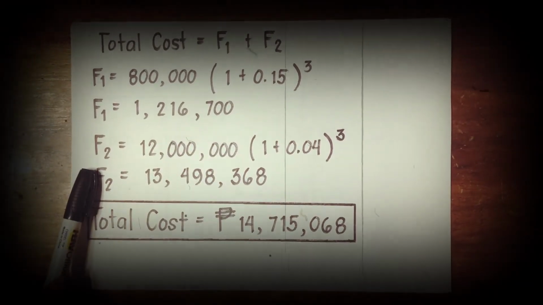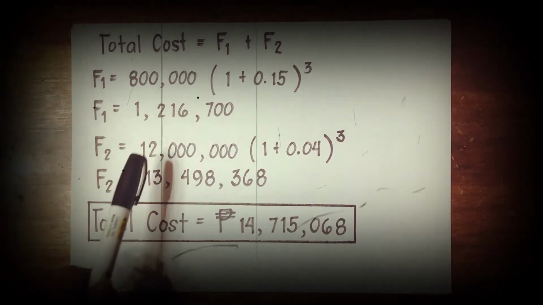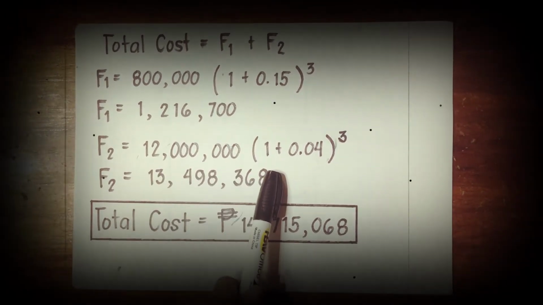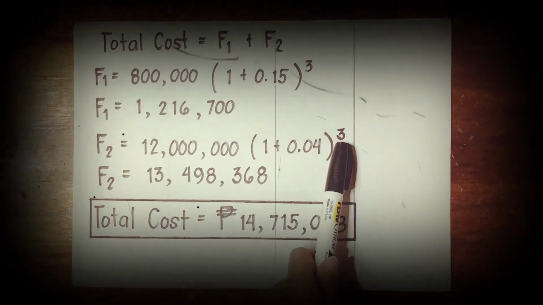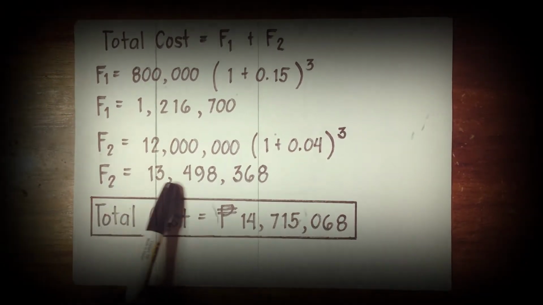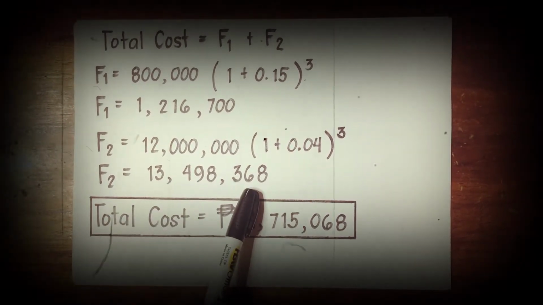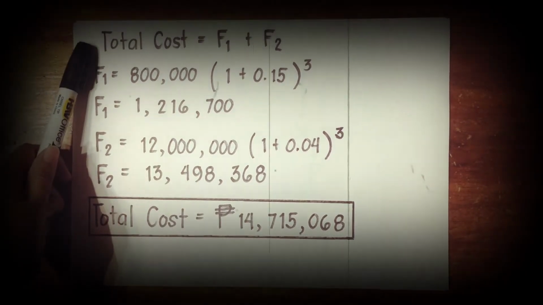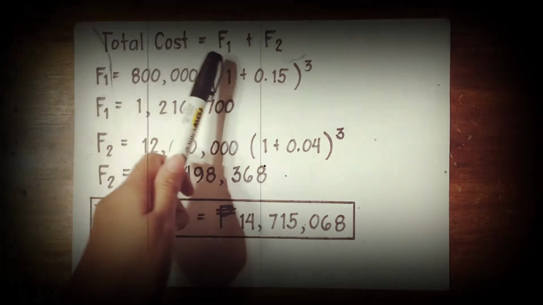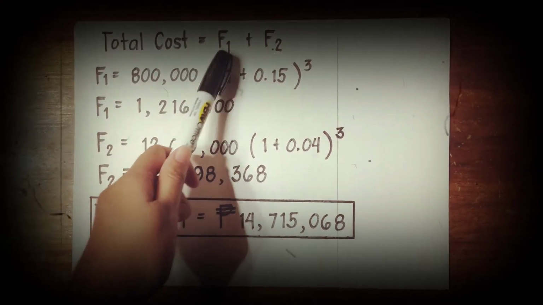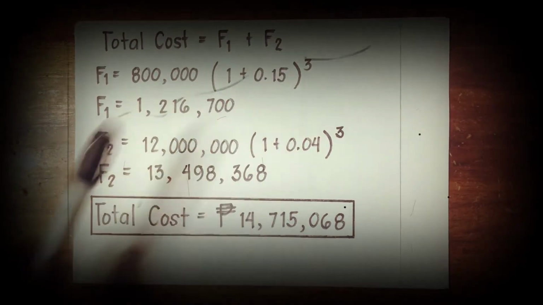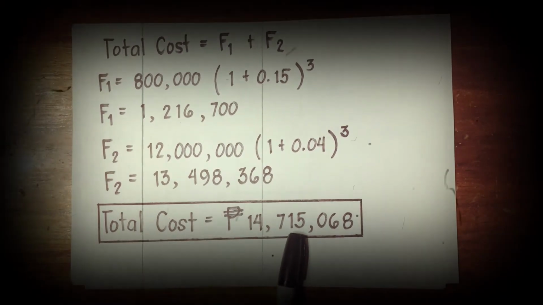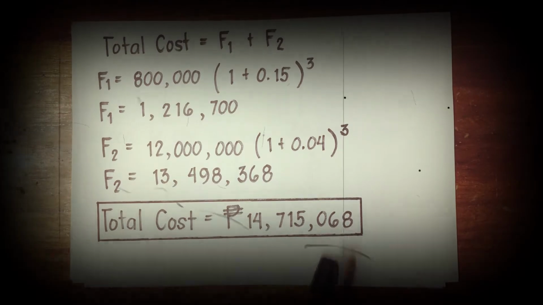Solving for the future worth of the machineries and barn, F sub 2 is equal to 12 million multiplied by the quantity of 1 plus 0.04 raised to 3, which is equal to 13,498,368. The total cost of the land structure will be solved by adding the future worth of the land and the machineries and barn. So the total cost will be 14,715,068 pesos.